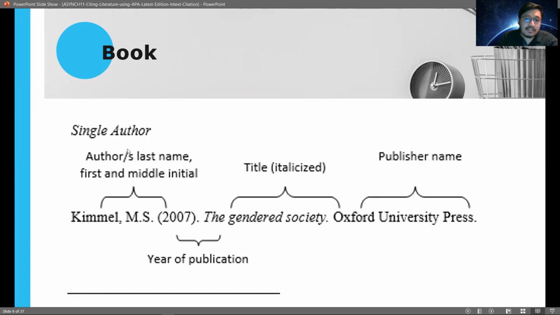Okay, so don't forget, these are the two most important things that you will have to get whenever you cite sources. Don't forget the name of the author and the copyright year or publication date. Okay, so these two are the most important. Okay, so whenever we cite sources, these are always the first ones. Okay, so the name of the author. So the last name of the author should be first, followed by the first and the middle initial. And then we have the copyright year or the year of the publication, the title of the book. Okay, don't forget the title of the book should be italicized. And then last is the name of the publisher.